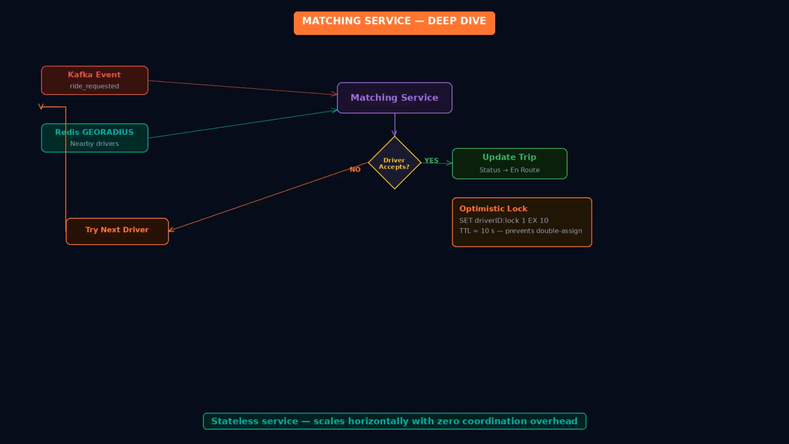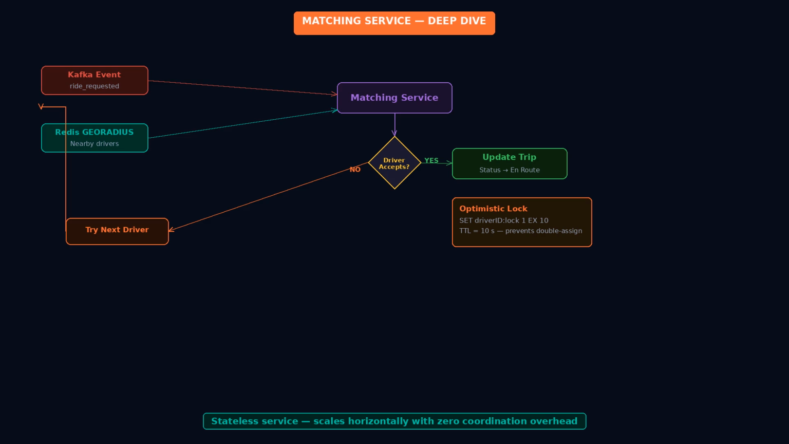The matching service is the heart of the system, so let's go deeper. A few design considerations. First, driver availability. The matching service needs to track which drivers are available. You can maintain a simple in-memory set of available driver IDs or store availability as a flag alongside their location in Redis. Second, what if the first driver declines? The service falls back to the next closest driver and repeats the process.